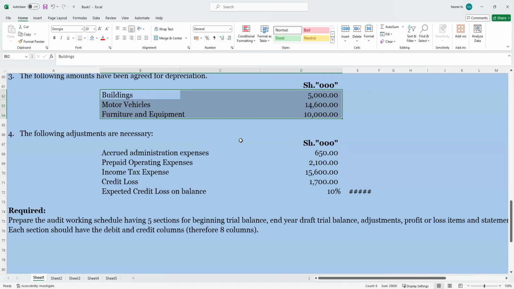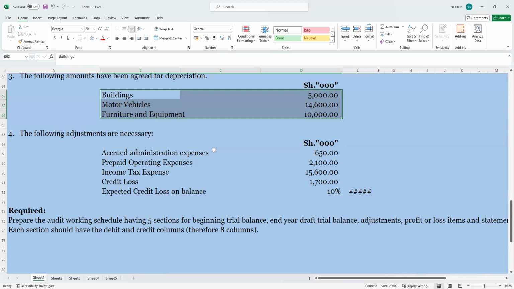And when we are doing adjustment in our income statement, the expenses, we will only take the expenses for that period, and we will not consider the prepayment. The prepayment we will adjust as a prepayment on the statement of financial position.